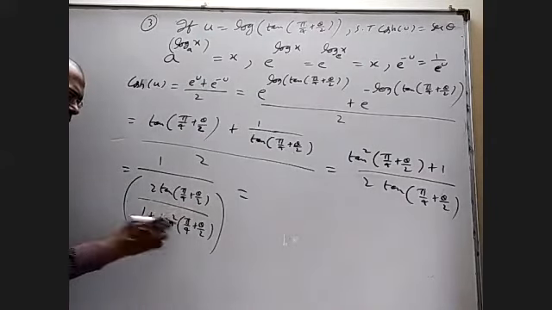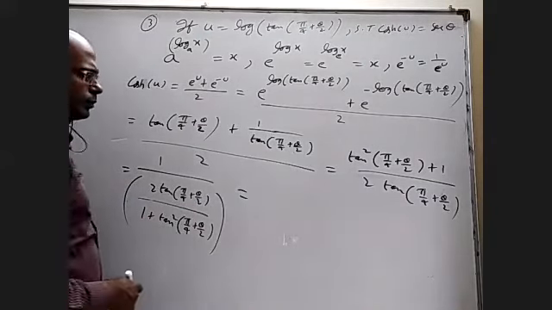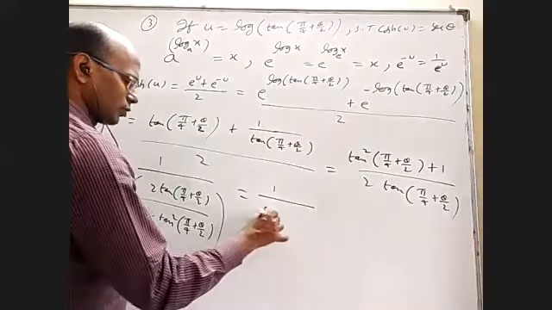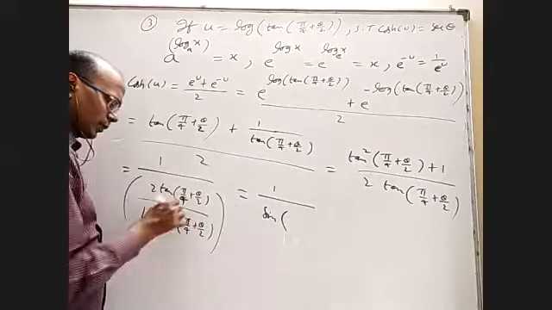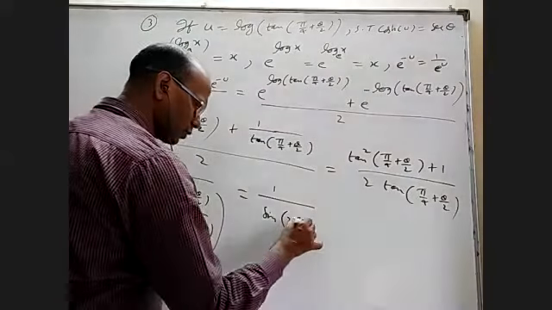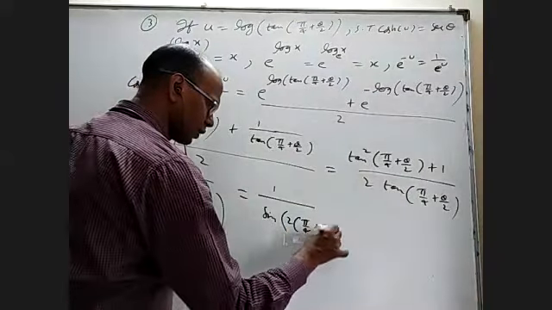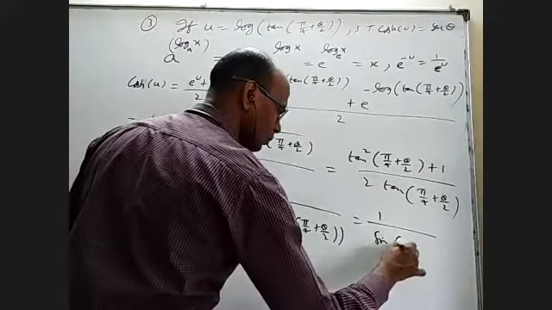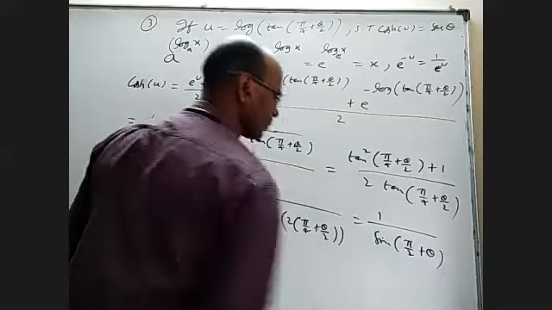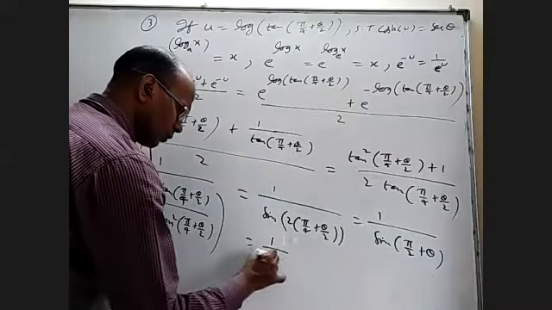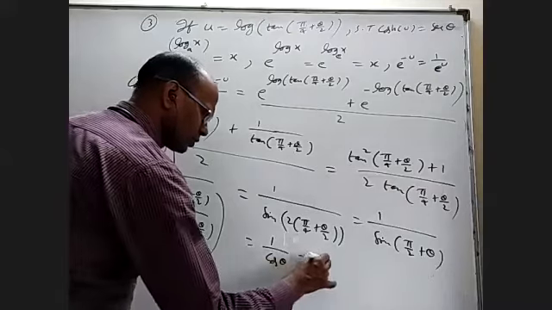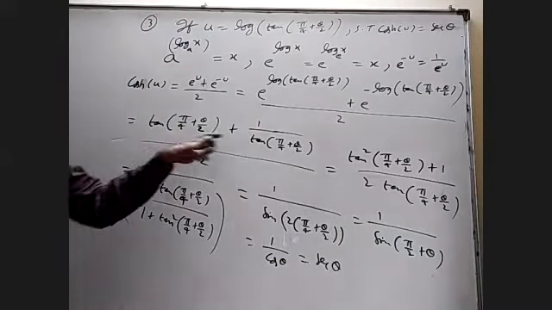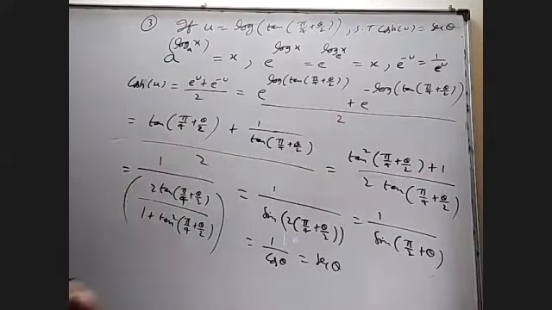2 tan theta by 1 plus tan square theta is tan 2 theta. So 1 by sin 2 theta, sorry, sin 2 theta, 2 times this, which is 2 times pi by 4 plus theta by 2, which is 1 by sine of pi by 2 plus theta. That is 1 by cos theta, which is secant theta. Somebody can write tan as sine by cos, this cot as cos by sine, simplify also, you'll get the same.